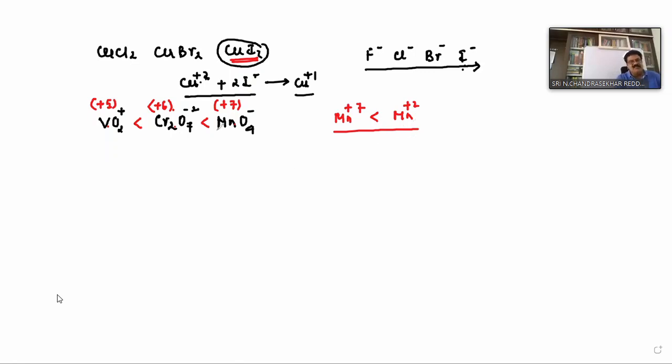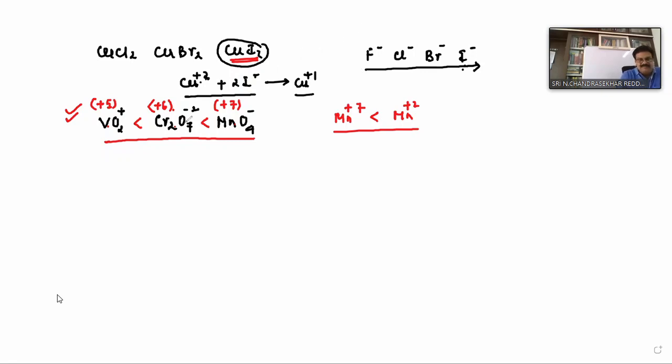So therefore, if you see the oxidizing power order, this point is very important to remember. They ask the correct order of what here? Oxidizing power of oxo ions: VO2+, Cr2O7 2-, MnO4-. This is important.